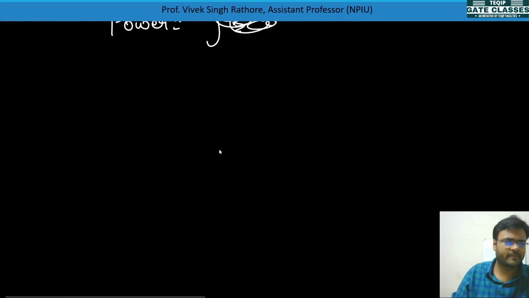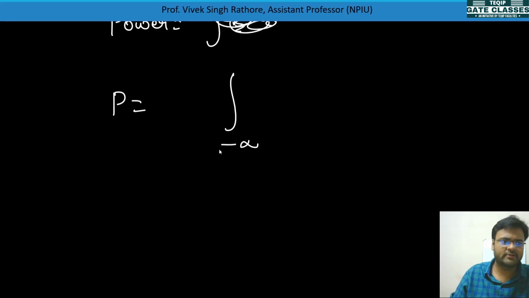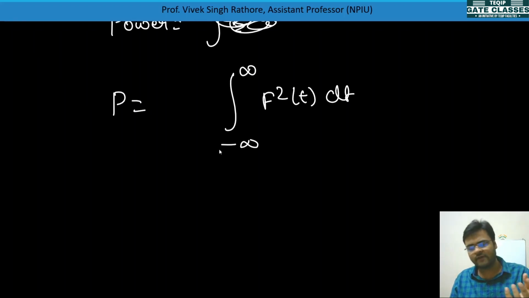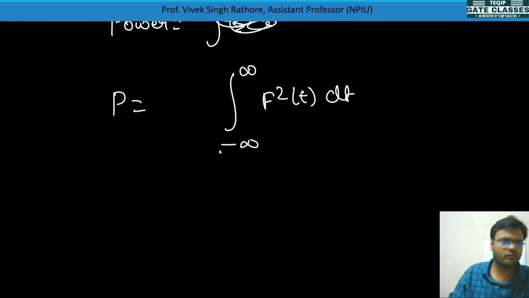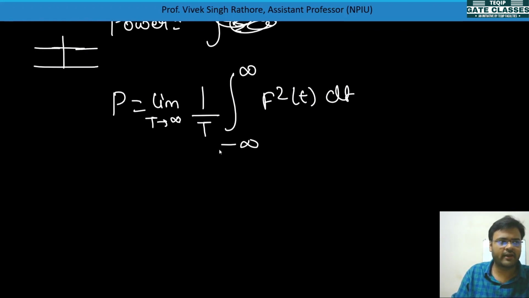So let's do it. Power will be equal to the energy term, minus infinity to infinity of f square t dt, which you already know. And we have to divide by time also for power. For a finite value of power we need to take the limit t tending to infinity. So actually we are taking the power for t tending to infinity only, and this is the average power value which we need to calculate.